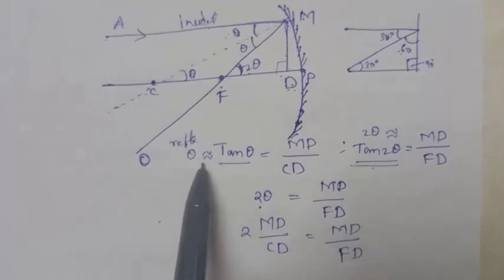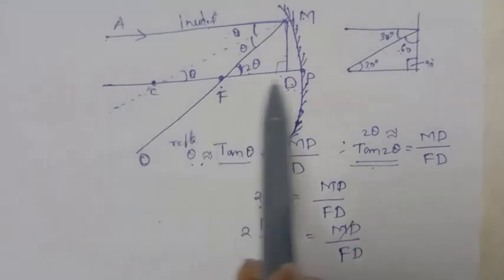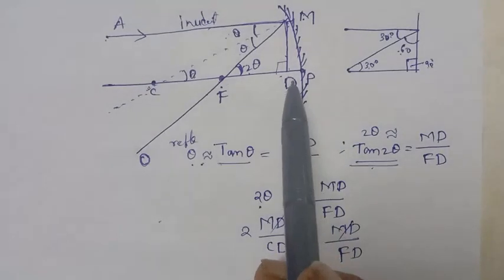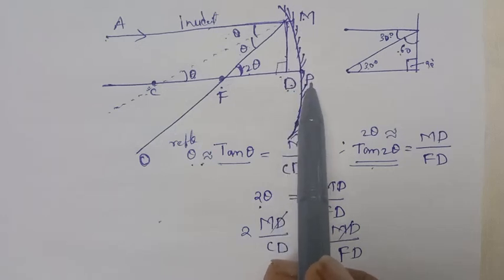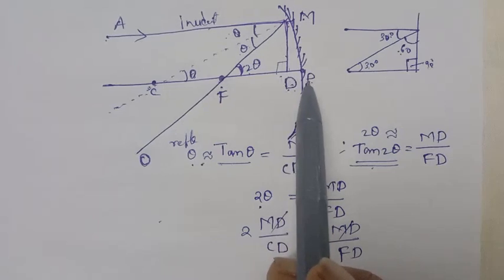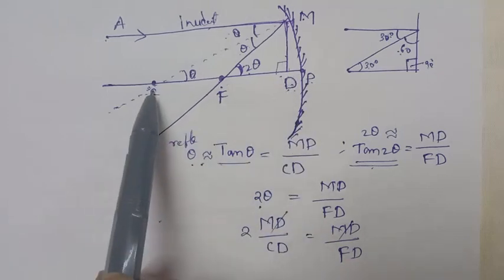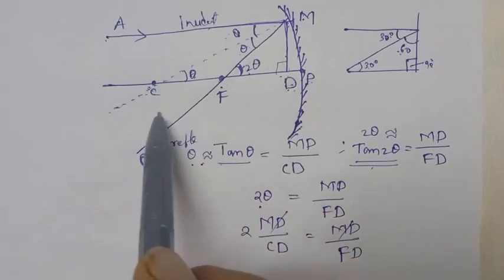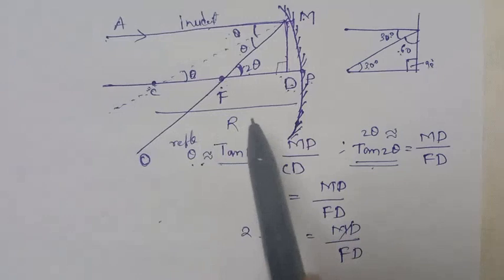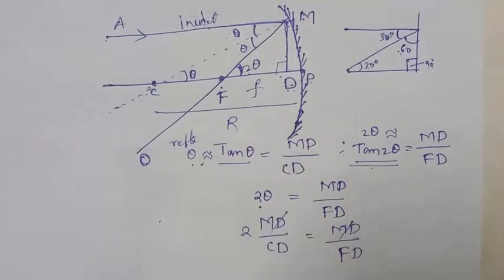So here I have substituted the value of theta from tan theta. So here MD gets cancelled. But what is C to D? Suppose D is very close to P, then the distance D to P will be very small, that's why we are neglecting this distance here. So from the center of curvature to the pole is the radius, and F to D is called the focal length.